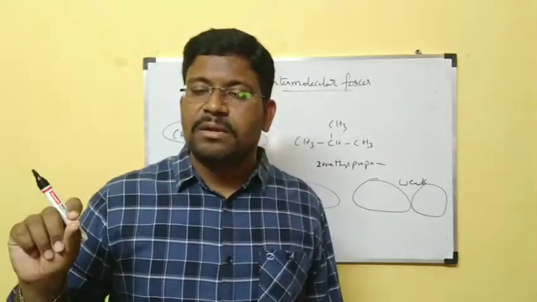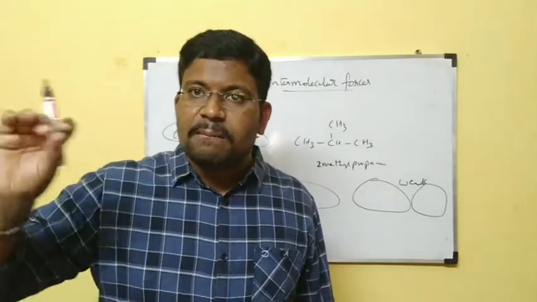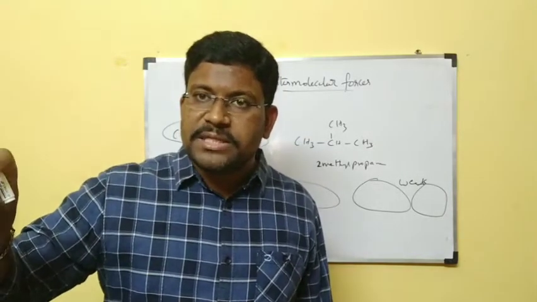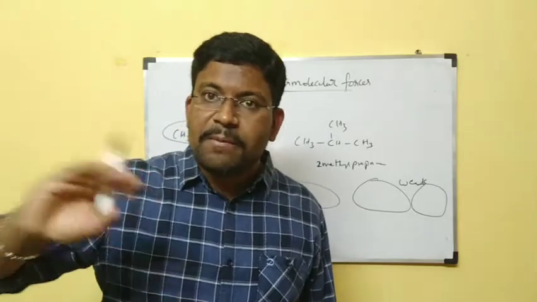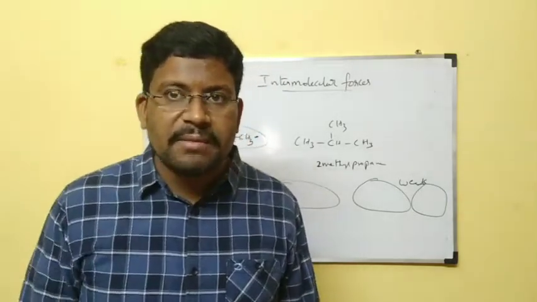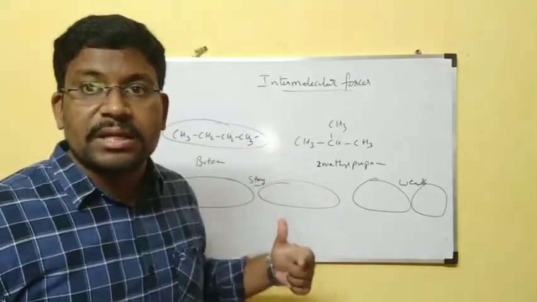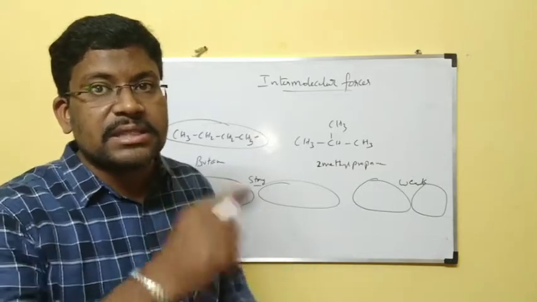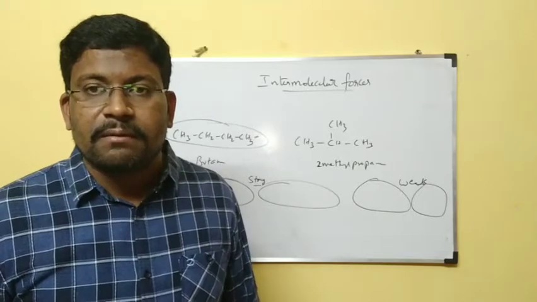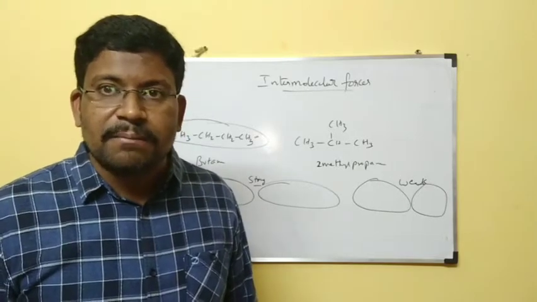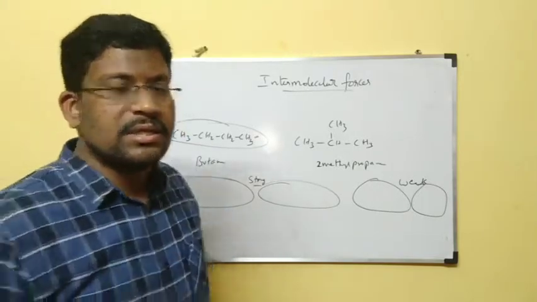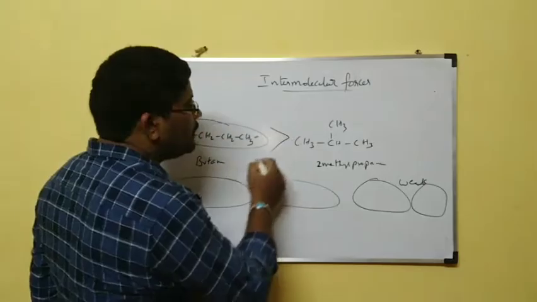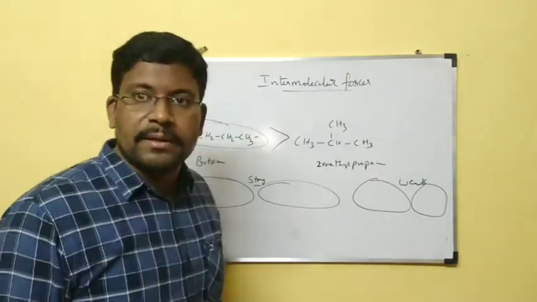A straight chain compound with 4 carbons. A branched chain compound with 4 carbons. Among these two, which one has the higher melting and boiling point? The straight chain compound. That is the meaning. I am telling once again, with the same number of carbons I am comparing straight chain and branched chain. When branches are increased, boiling points decrease. So this one has a higher boiling point when compared to 2-methyl propane.